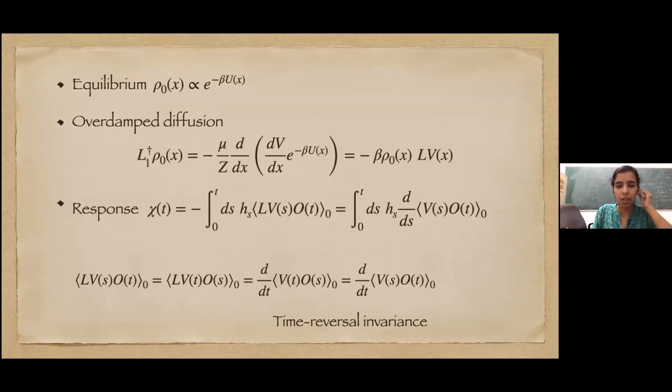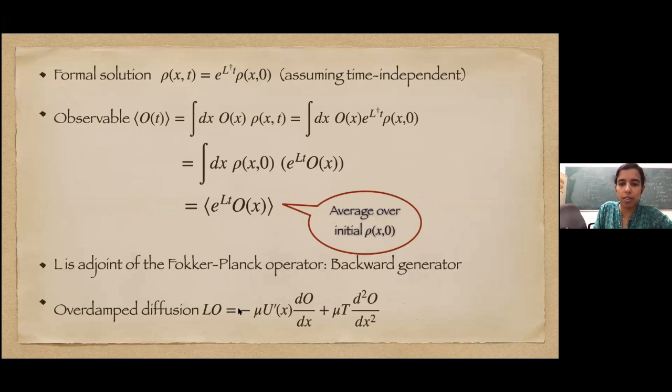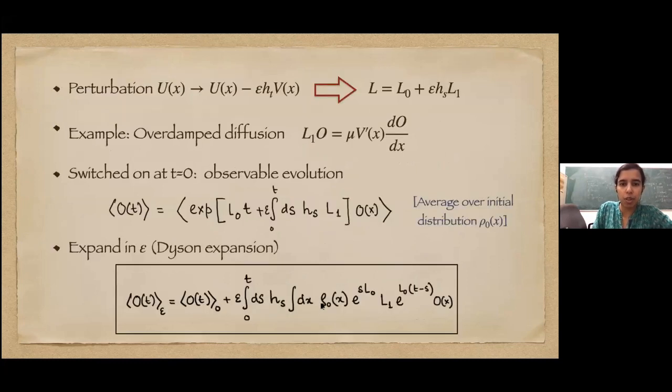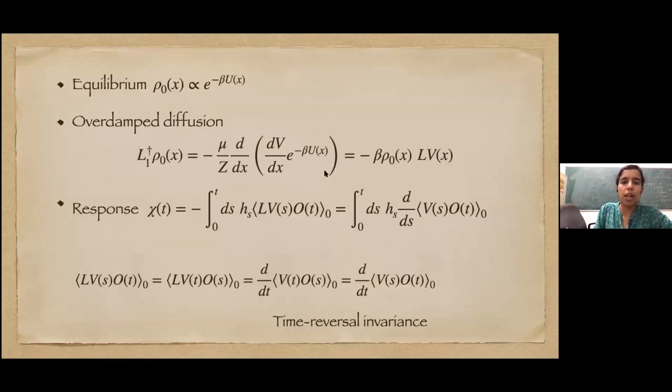Is L the total, like L0 plus L1? Yes, sorry, no, I'm so sorry. So this is L0. This is a typo. This is the unperturbed L, because if you remember, we had this L. This is the form of L, and this is what we end up with here. So L is simply the unperturbed thing here. So this correlation does not know anything about the perturbation directly, except which potential we are perturbing with. So this is simply L0.